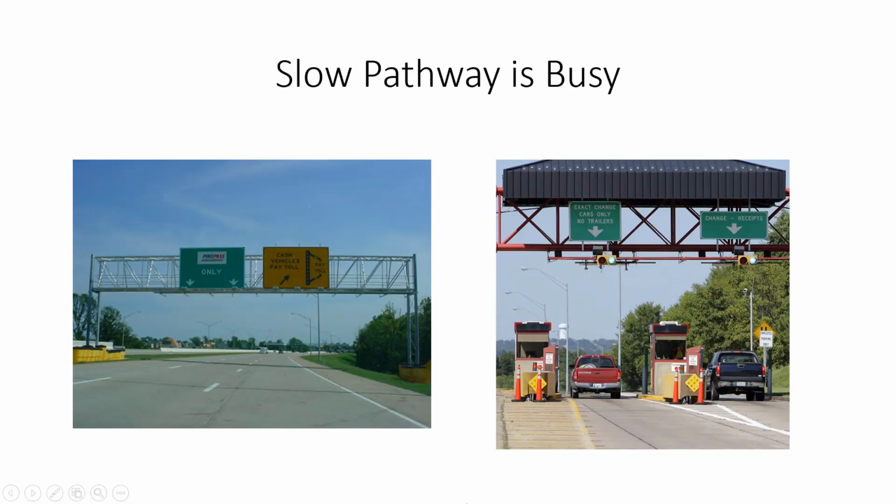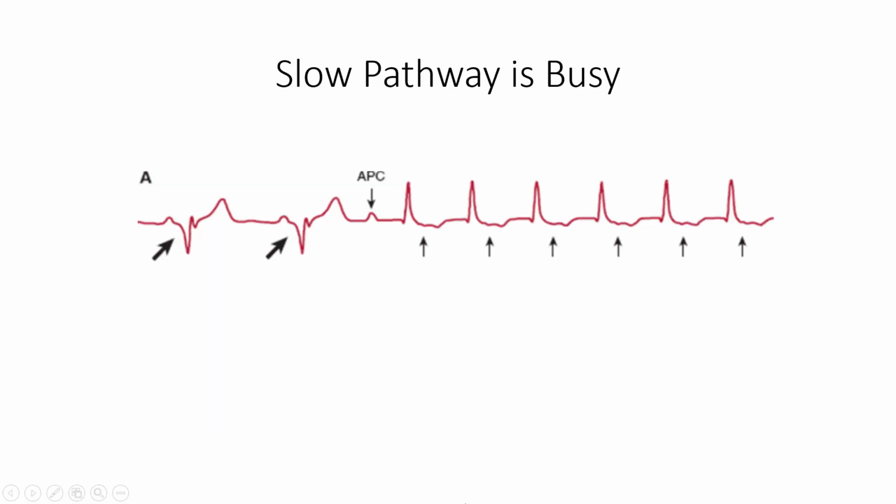This of course happens because the slow pathway is busy. You're an electrical impulse and you're driving down the turnpike, you're in a hurry, you're late for an appointment, and you can see that the cash-only lane on your right is already busy. You don't have time for that, so you go ahead and hit the gas and take the pike pass lane only. That's the fast pathway, and that is what happens in nodal reentry tachycardia.